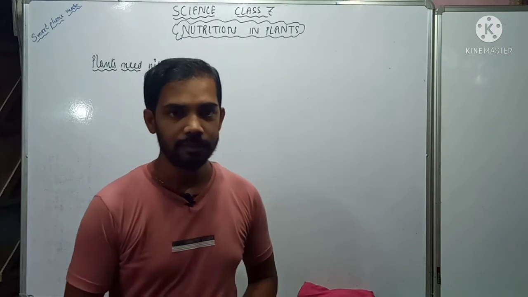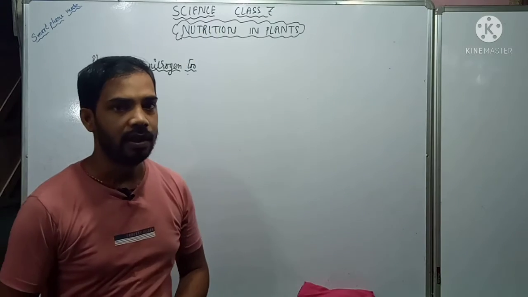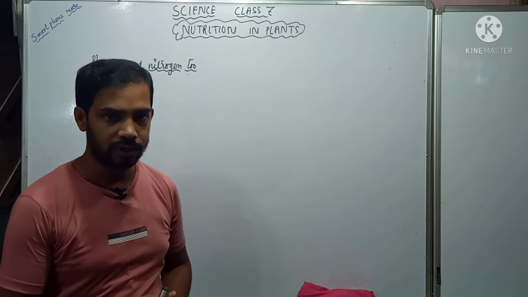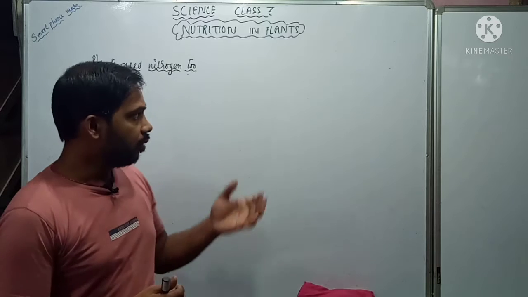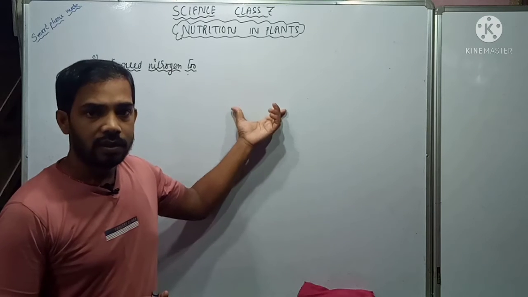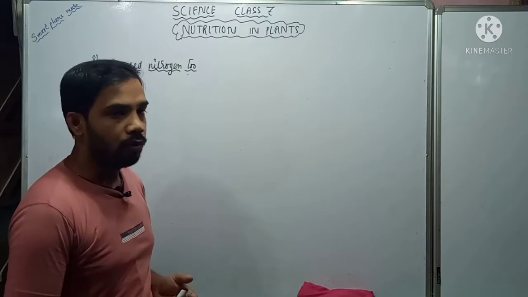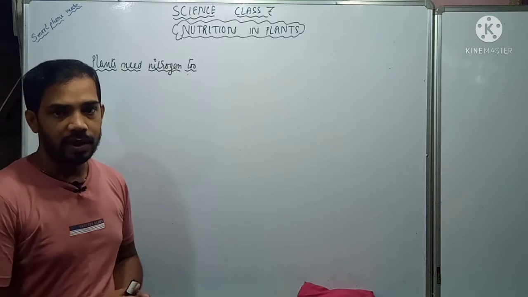So hello students, welcome. I was teaching nutrition in plants, science class 7. Till now we have discussed what photosynthesis is and how plants obtain it to prepare their food. We have also learned that plants need carbohydrates, proteins and all these things that we need to grow. We have already discussed how they obtain carbohydrate.